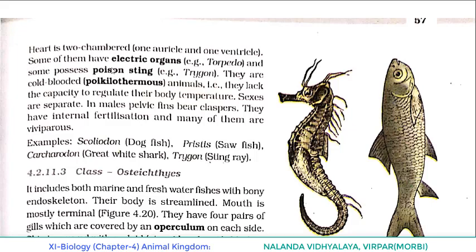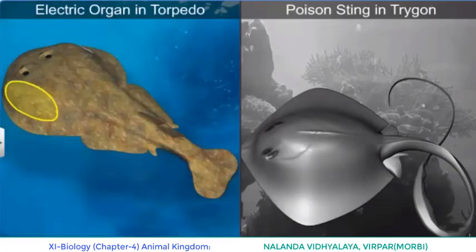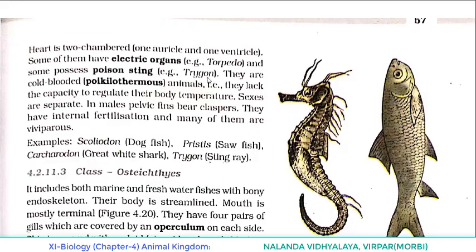Some of them have electric organs, which can be an adaptation for them. Example: torpedo. And some possess a poison sting. Example: trygon. So listen, first we said they have a two-chambered heart, and some of them have electric organs, as in the case of torpedo, and some possess a poison sting, as in the case of trygon. They are cold-blooded animals. Cold-blooded, the scientific term is poikilothermous.